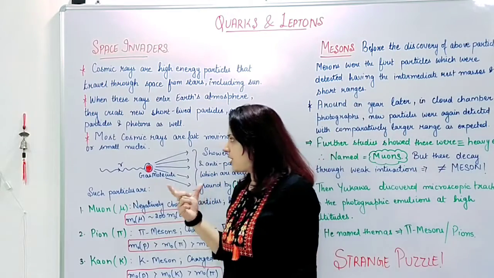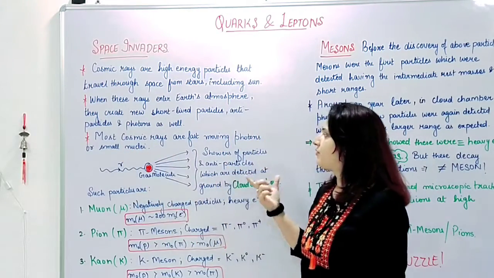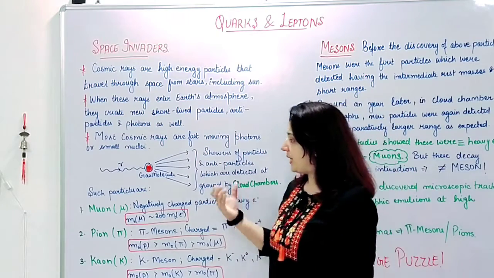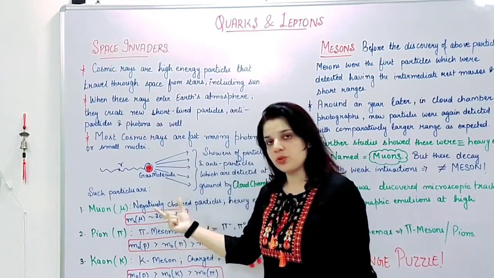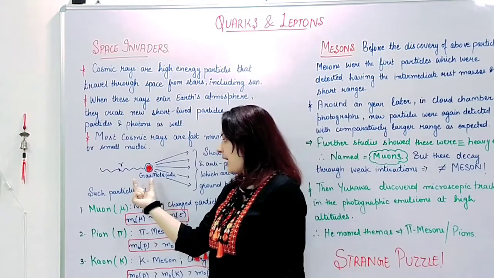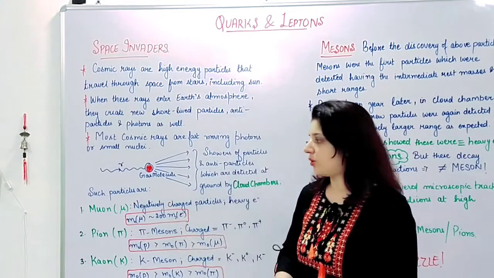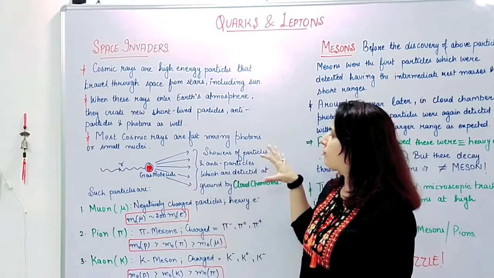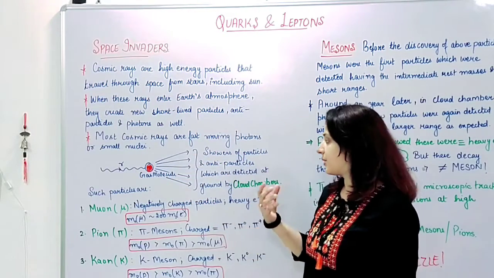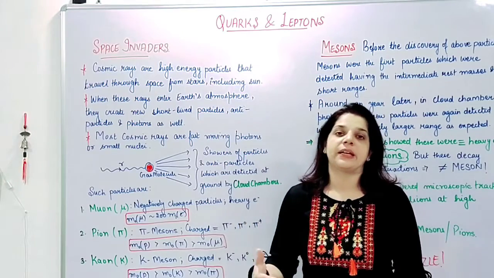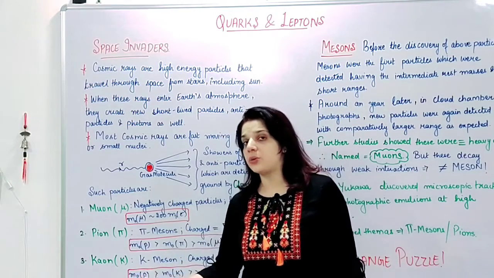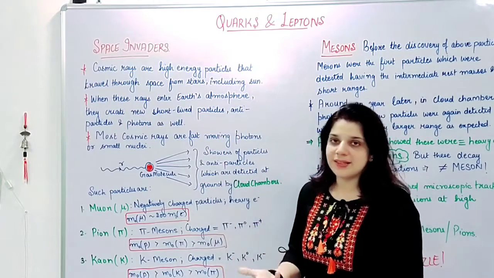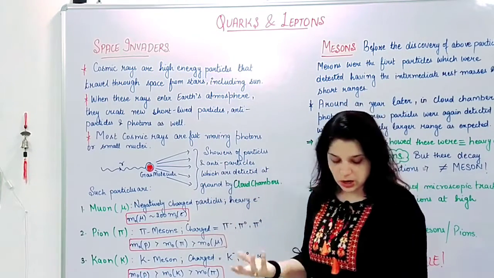In general, most cosmic rays are fast moving photons or small nuclei which, when they enter some atmosphere or medium, collide with gas molecules, and from these collisions a shower of particles and antiparticles is created, which is then detected at ground level through detectors. Now, what are these detectors? These are mainly cloud chambers.